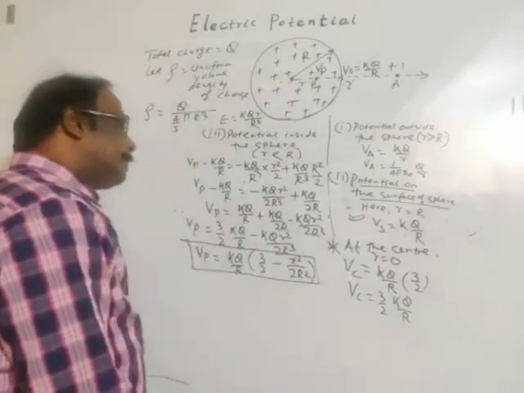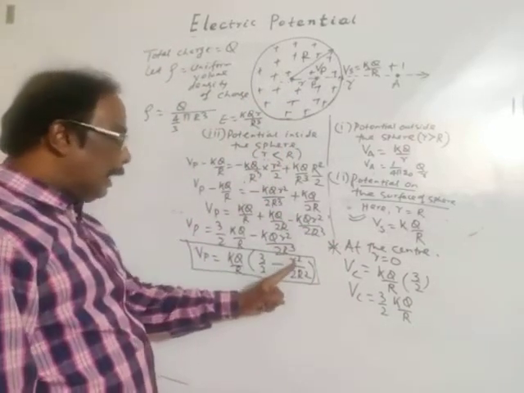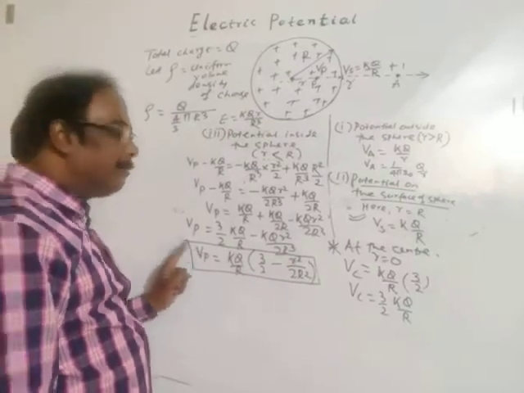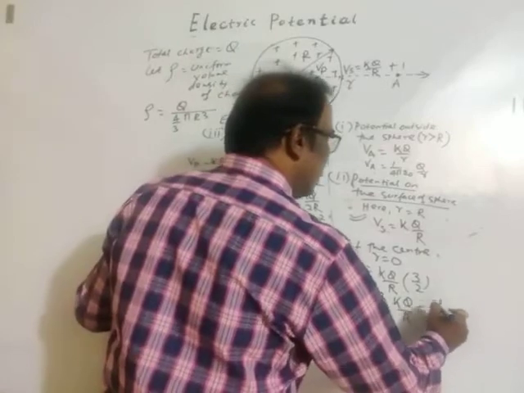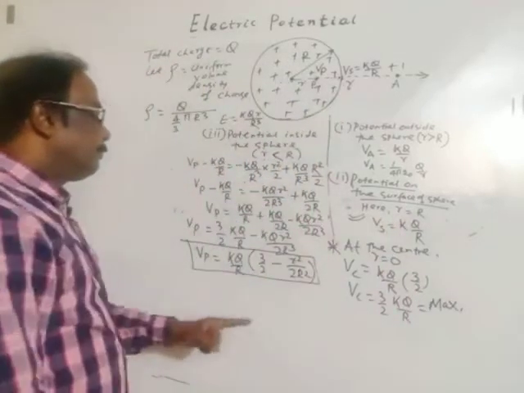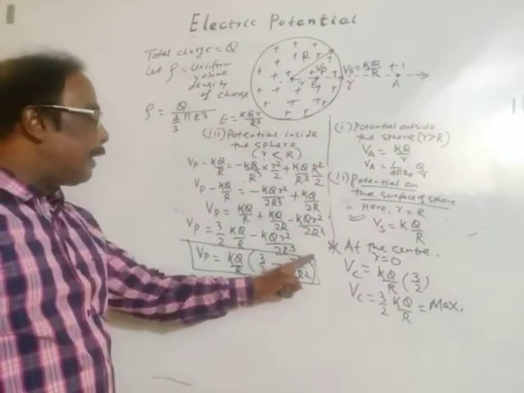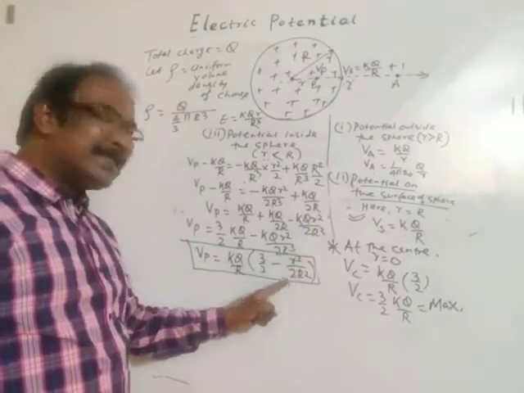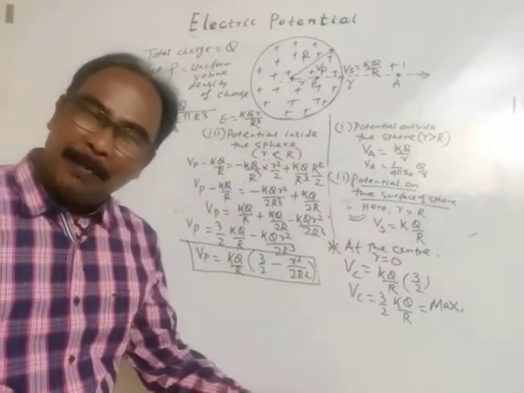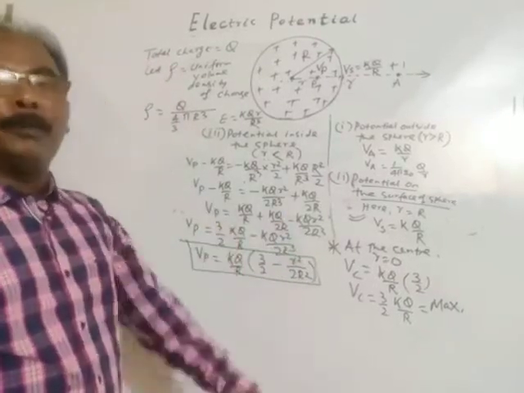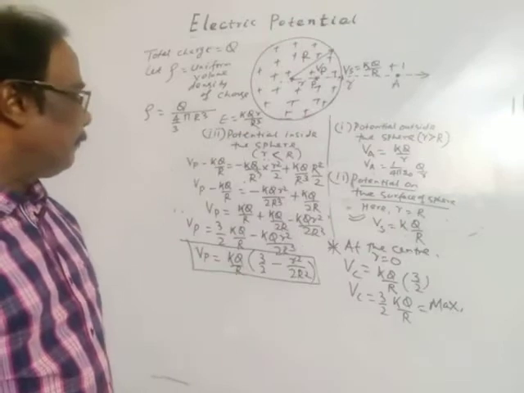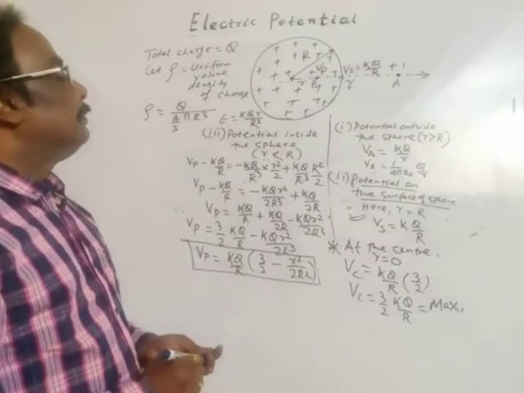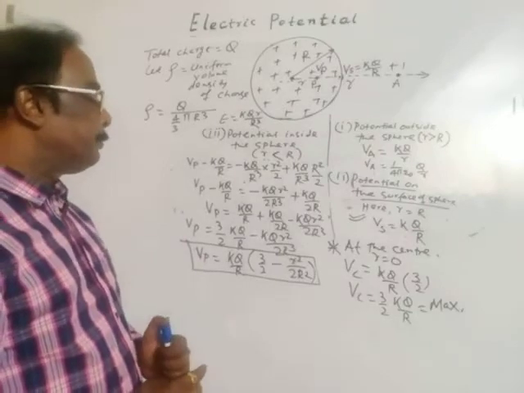Okay. Potential at center, see, if r is 0, then potential is maximum. See, if this is 0, this factor becomes 0. Then 0 is subtracted, so potential is maximum at center. Okay. This is the concept.